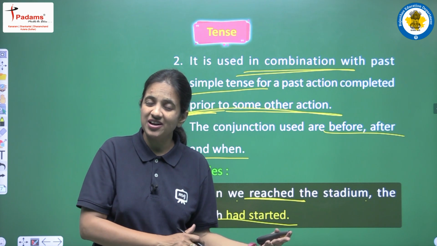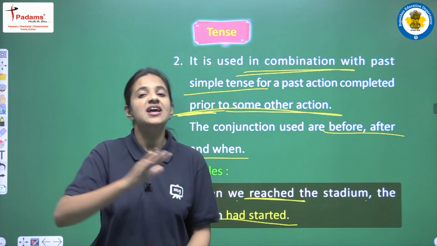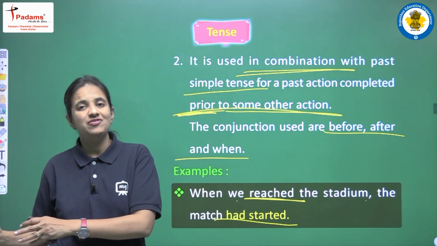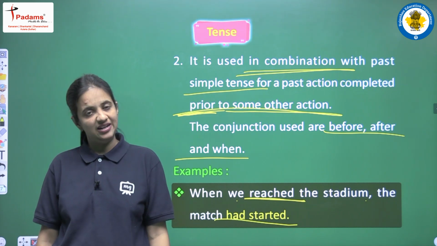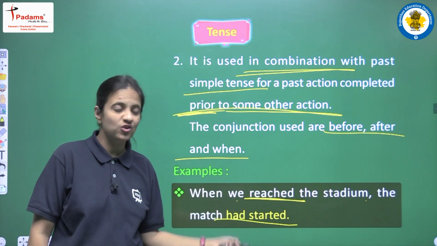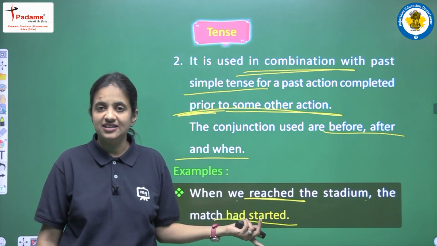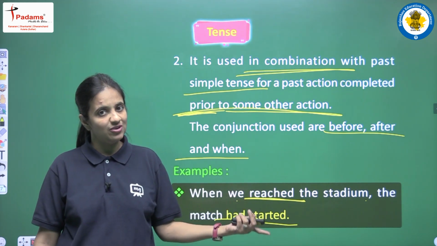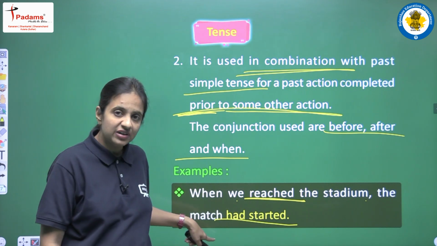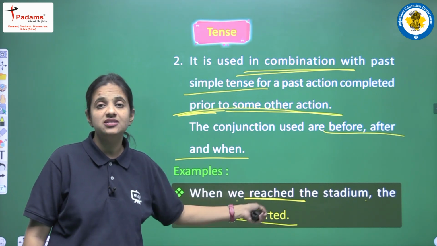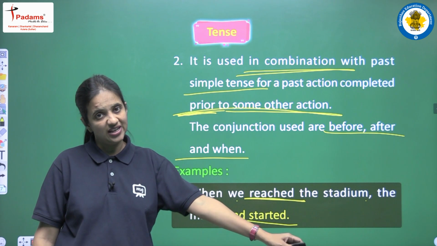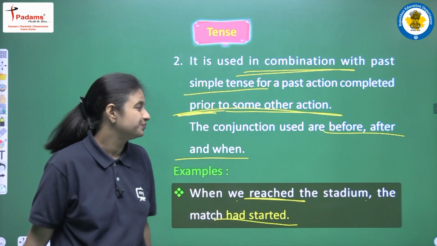So that action we will write using past perfect tense, and the second action that we will write using past simple tense. And yes, the structure we all know: in past simple tense we will use the second form if the sentence is a positive one and no helping verb will be there, and in past perfect tense we will write had plus third form. Okay, I hope everything is clear.